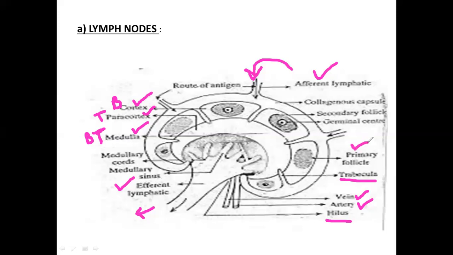And there is again one more follicle called secondary follicle. So this secondary follicle is present inside the primary follicle. In the secondary follicle, there are certain centers which we call germinal centers. So the germinal center is an area of rapid development of lymphocytes. So lymphocytes యొక్క rapid development, rapid activation అనేది మనకి germinal center లో అవుతుంది అన్నమాట. Done. So this is about the primary follicles, secondary follicles, germinal center, cortex, paracortex, and medulla.